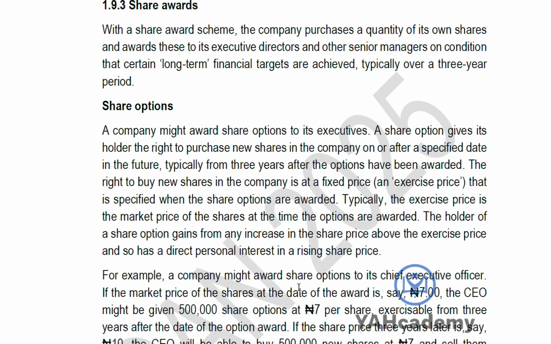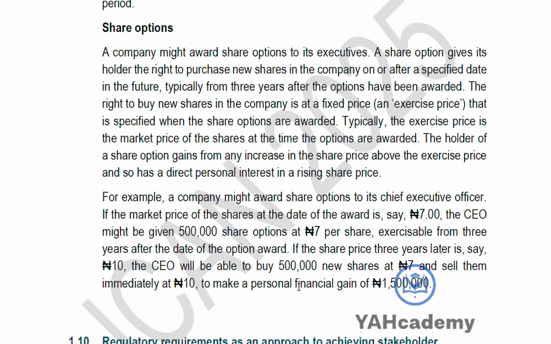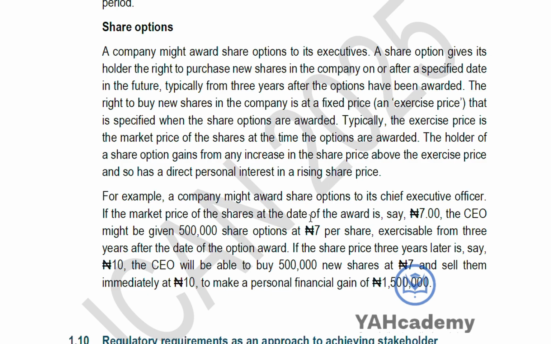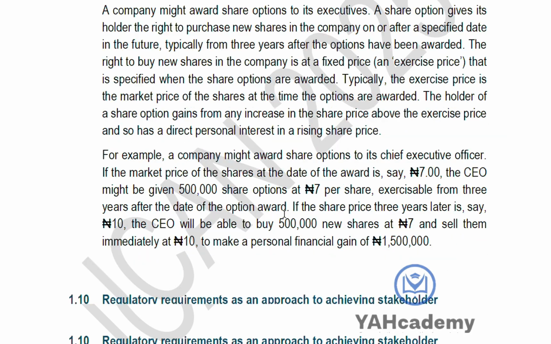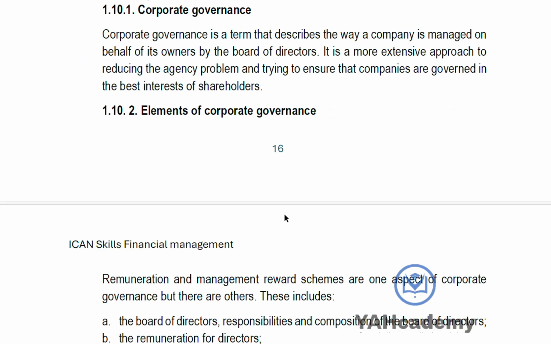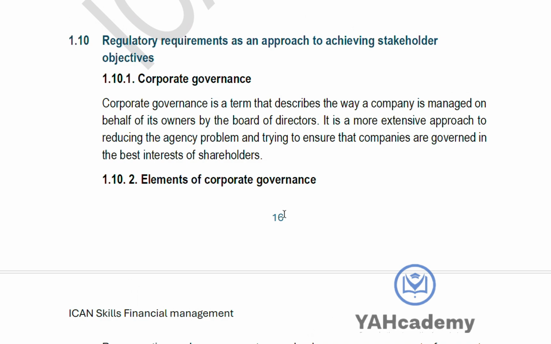Give those executive directors shares, share options, that okay, hold this share. You'll be able to activate the share after a particular period of time, but based on a fixed price. So what are the regulatory requirements of achieving the shareholders' objective?